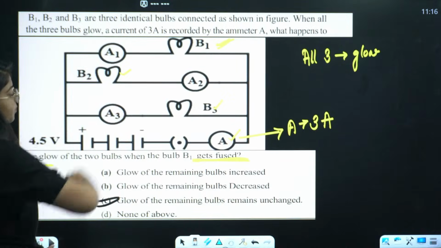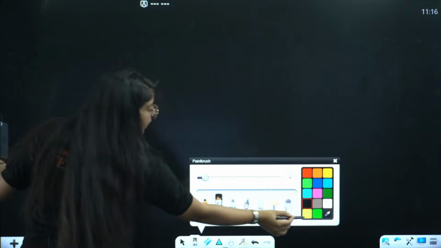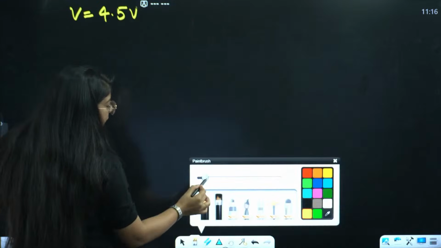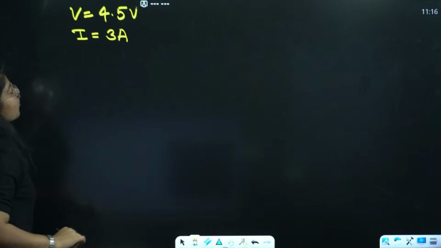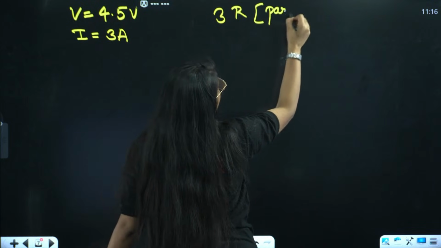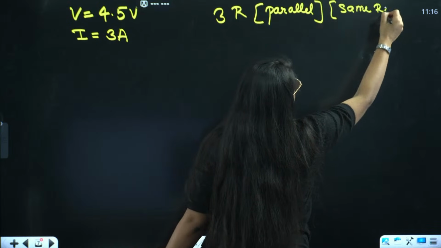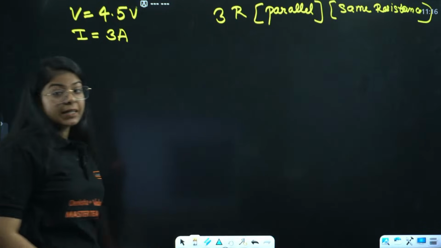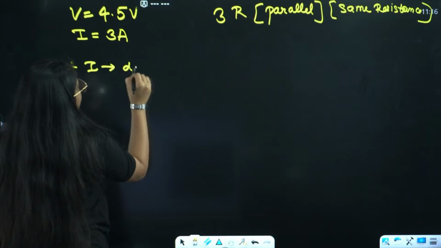First, this is your circuit, right? Your voltage is given as 4.5 volt, and the current reading is 3 ampere, correct? From here we have 3 resistances in parallel with the same resistance. So I know that current divides in parallel.